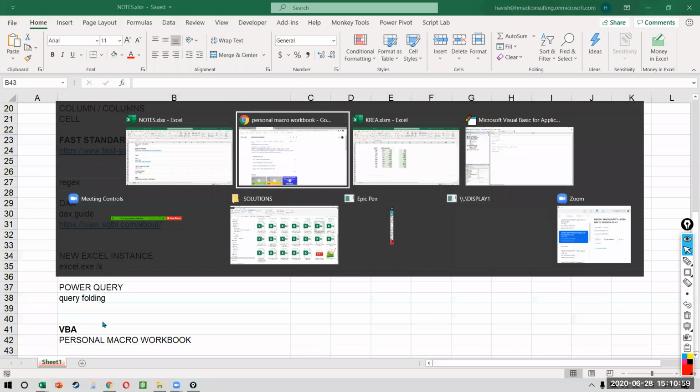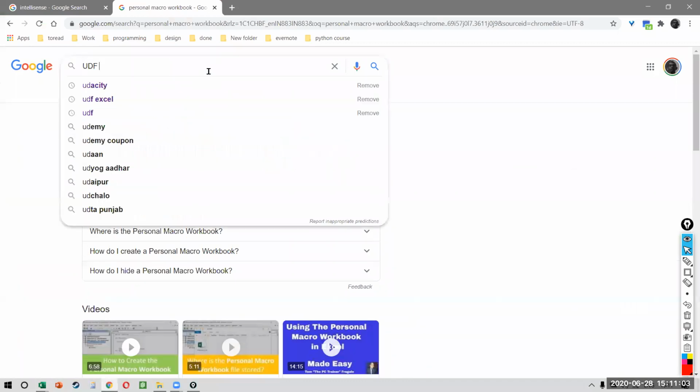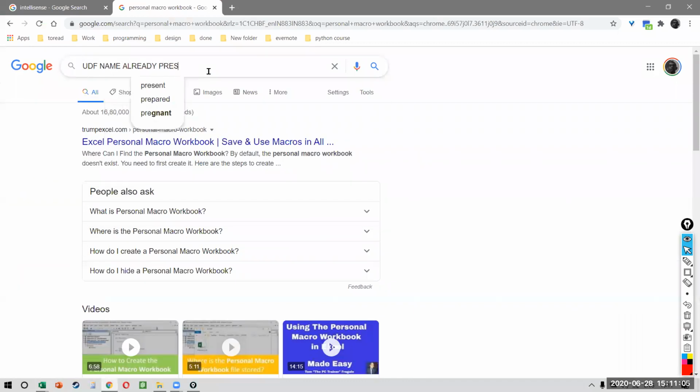Can you write a function that already exists in Excel? I think it will overwrite it, but let me check.